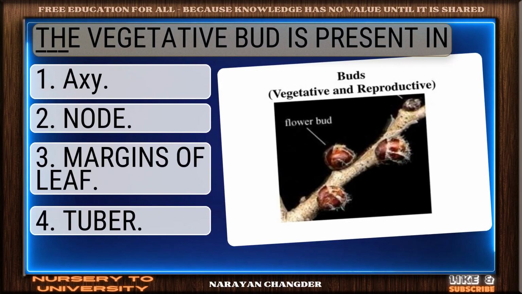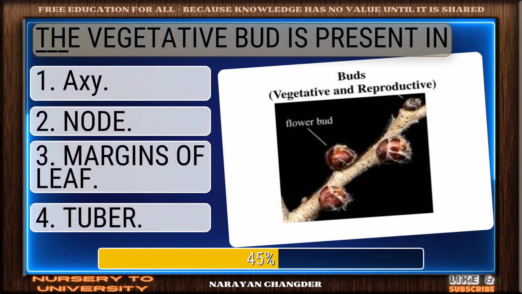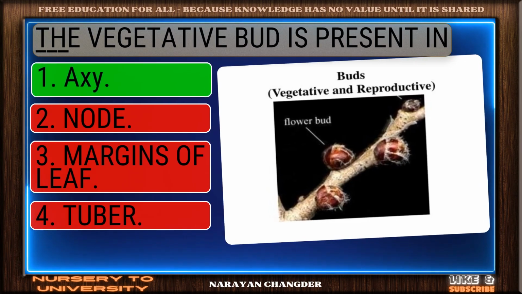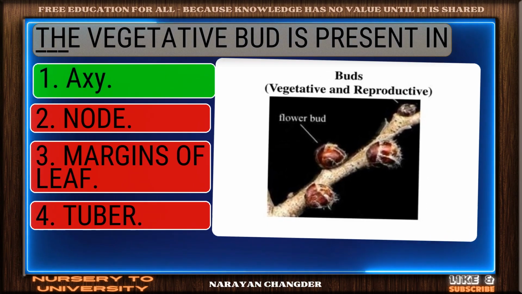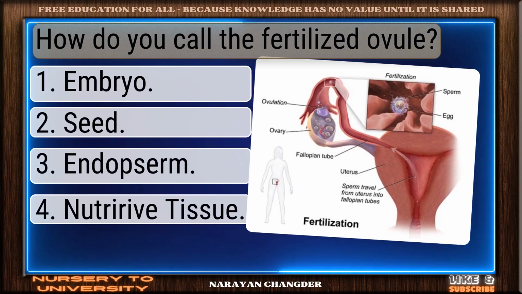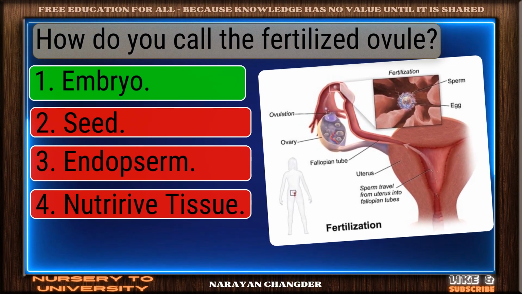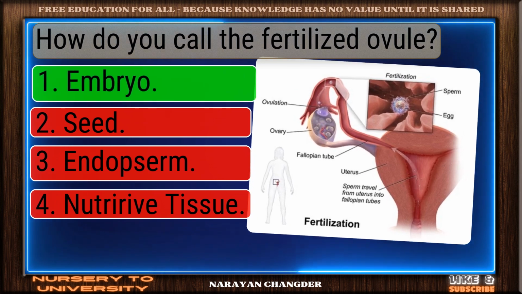Question number 108. The vegetative bud is present in dash. Bravo. Xylem is the answer. Question number 109. How do you call the fertilized ovule? Excellent. Embryo is a brilliant choice.